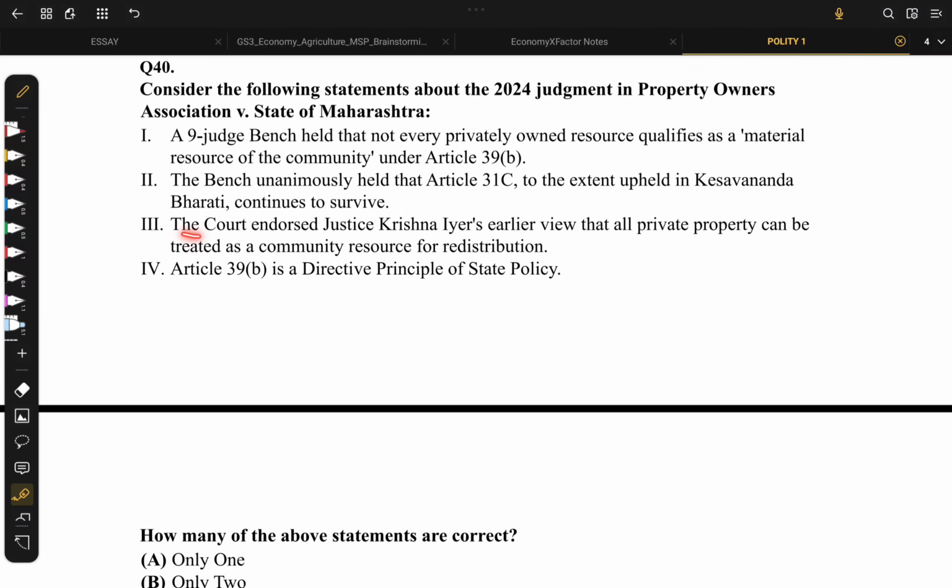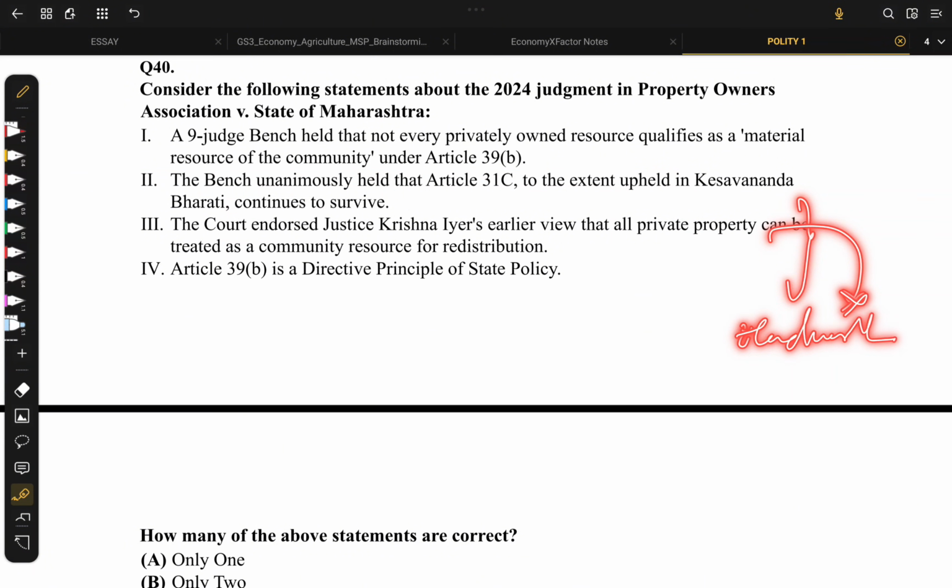And third, the court endorsed Justice Krishna Iyer's earlier view that all private property can be treated as commodity. See, it also violates the basic rights of the people, because they have earned it through their hard work.